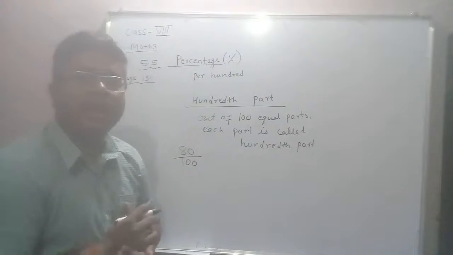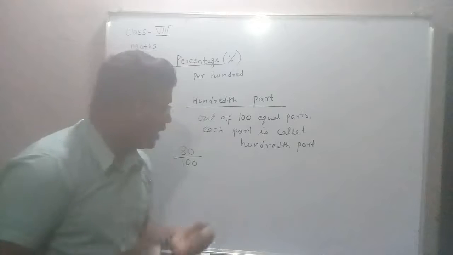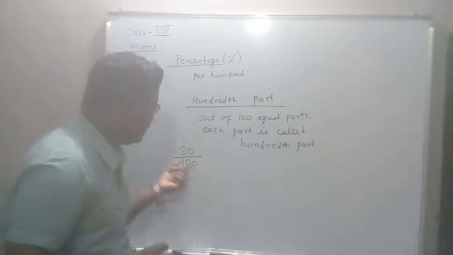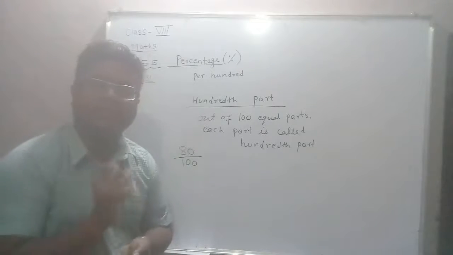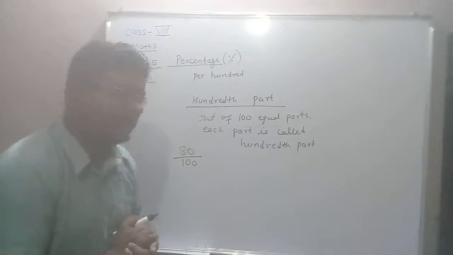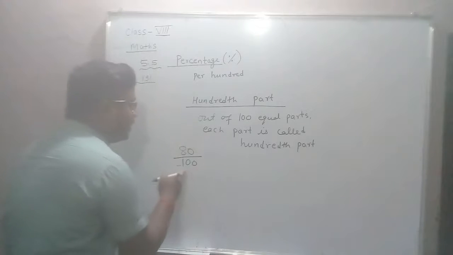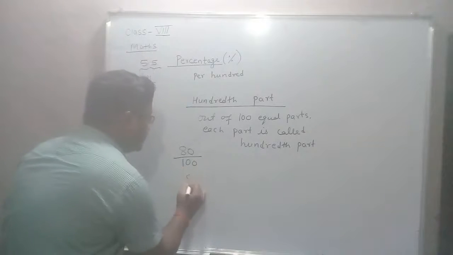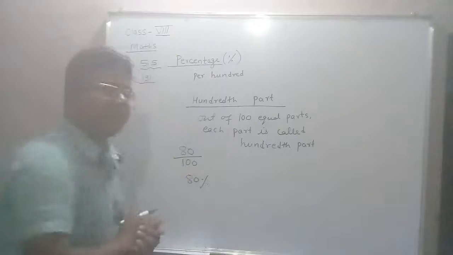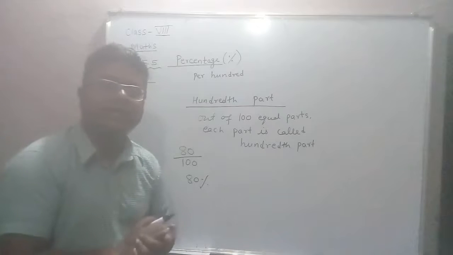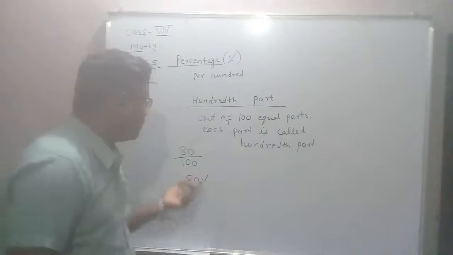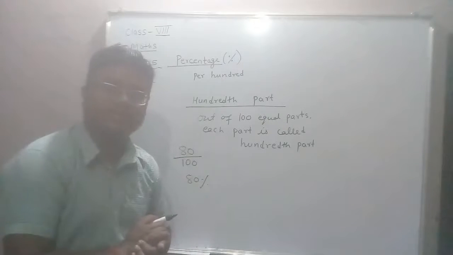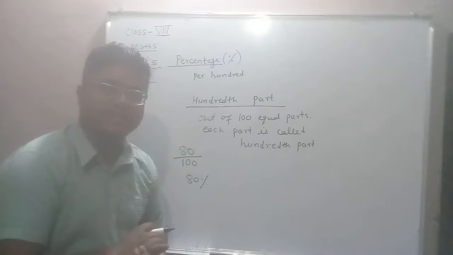In the math subject, what will be your percentage? If full marks are 100, that means you got 80%. Out of 100 marks, how much the person has secured, that is the percentage.